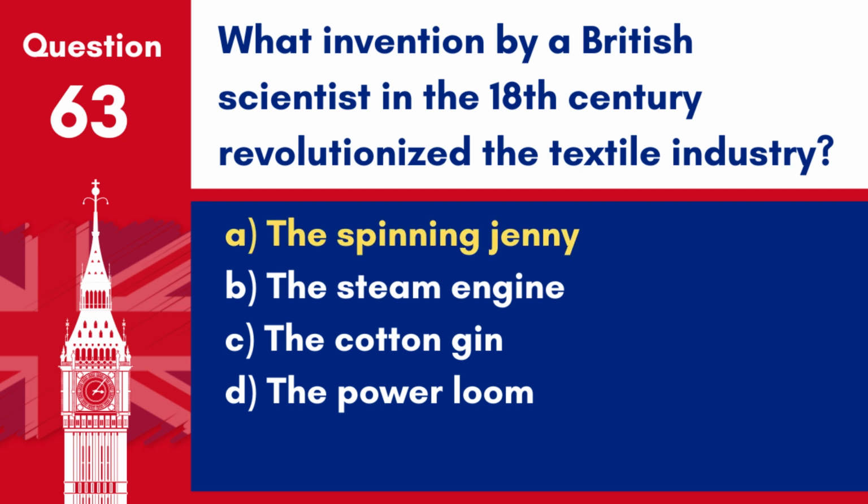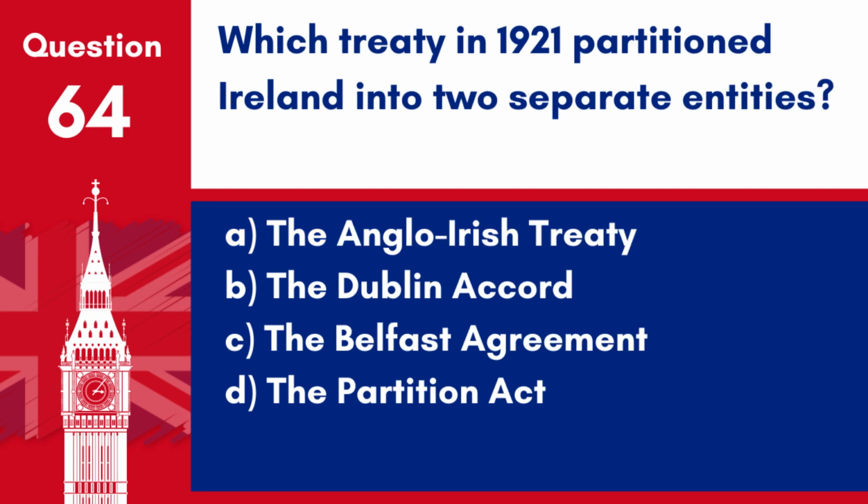Answer A. The spinning jenny. The spinning jenny, invented by James Hargreaves in 1764, revolutionized the textile industry by significantly increasing the amount of yarn produced. Question 64. Which treaty in 1921 partitioned Ireland into two separate entities?